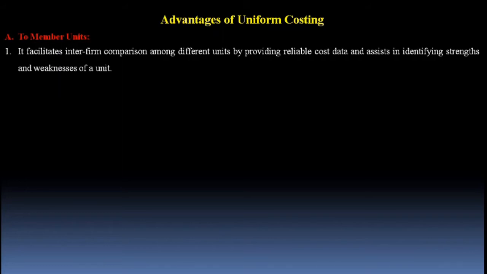Now the question arises, how does uniform costing facilitate interfirm comparison among different units and how does it help the participating companies in identifying their strengths and weaknesses? Dear student, you know that one of the primary pre-requirements of uniform costing is the establishment of a trade organization. I mean to say central organization. All the participating companies come together and form a central organization. It is the duty of the central organization to collect reliable cost data from all the participating companies in the desired format.